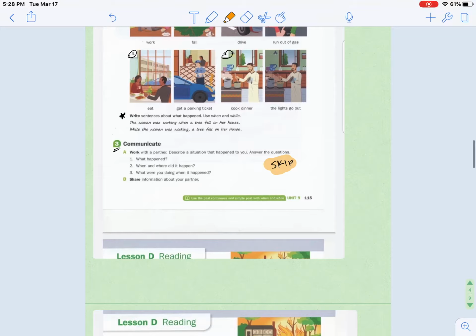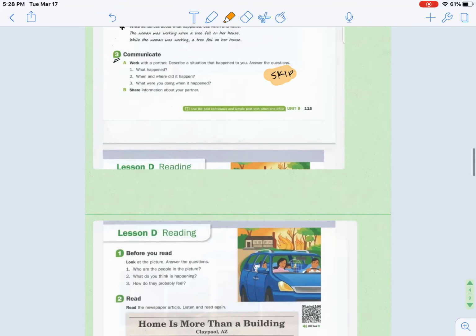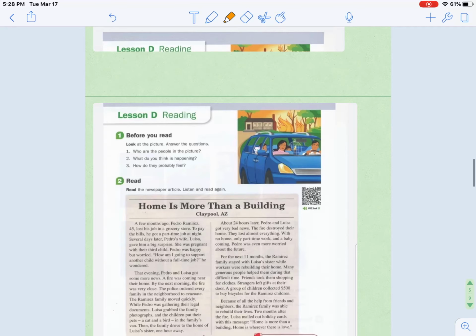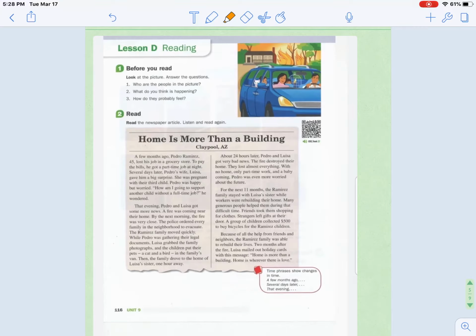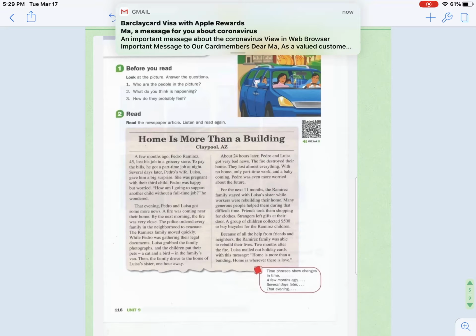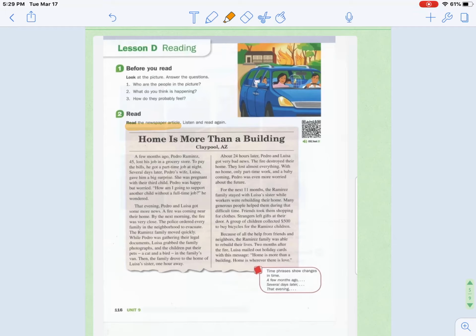Okay, so I left off on exercise 3 on page 115, and I mentioned that we will not do that. We will continue to the reading, and the reading we will do. Here we're going to talk about a story, something that happened, and our homework for the weekend is going to be to write about something similar to this story that you will read. But please check that out and read that.